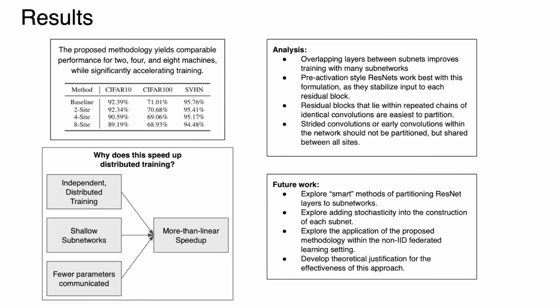We find that being more particular about the layers that we partition to subnetworks can lead to improvements, as well as by overlapping some layers between different subnetworks. In future work, we want to explore different smart methods of partitioning the ResNet, as well as adding stochasticity into the partitioning process.